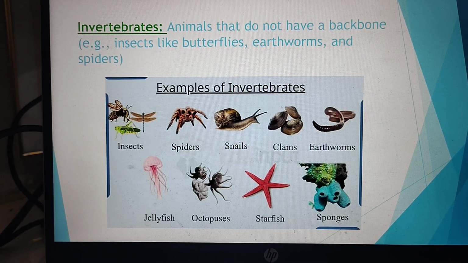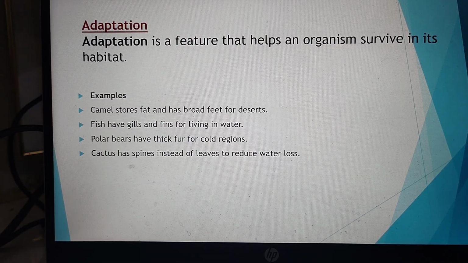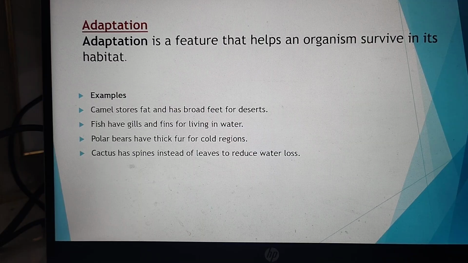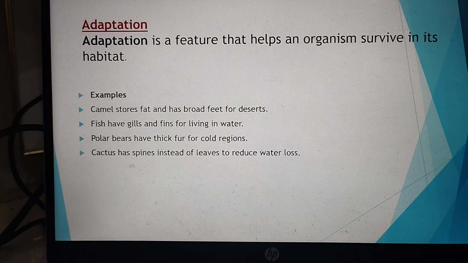Now there is one more interesting topic in this chapter, and that is known as adaptation. What is adaptation? It is nothing but a feature that helps an organism survive in its habitat. The animals and the plants are very special because they are very attuned to their environment. They know how to live in that environment. That is known as adaptation.